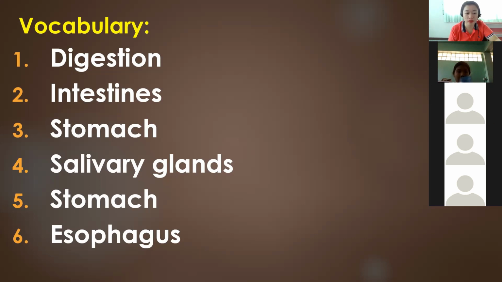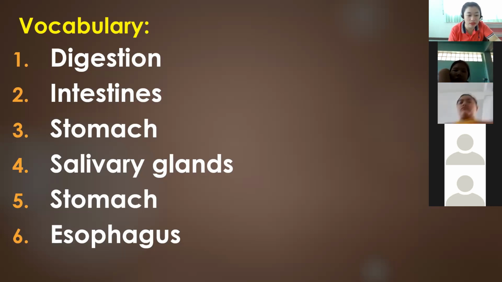Stomach. Very good. Number 4, we have the salivary glands. Salivary glands. Very good. Oh, sorry, stomach is repeated. We can delete that.